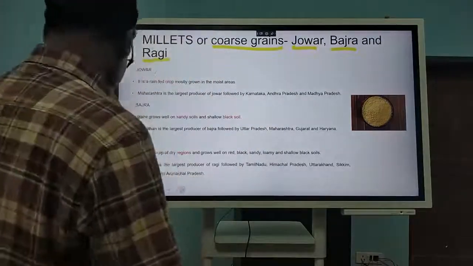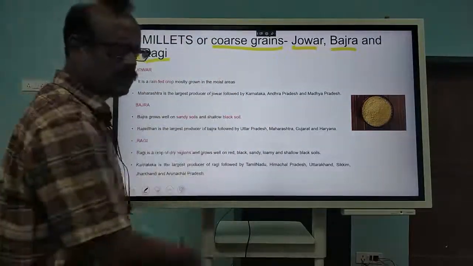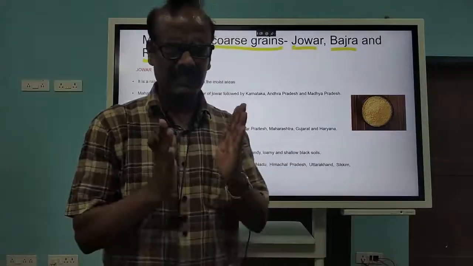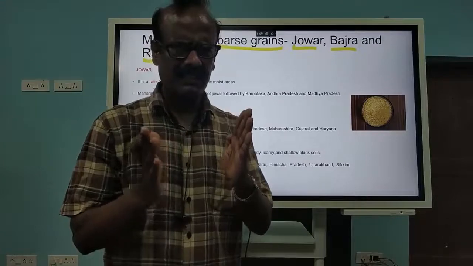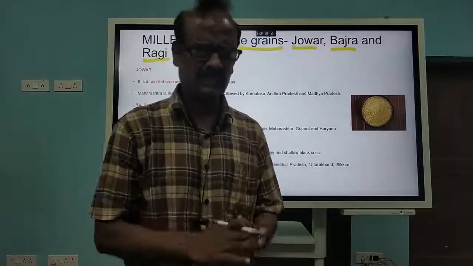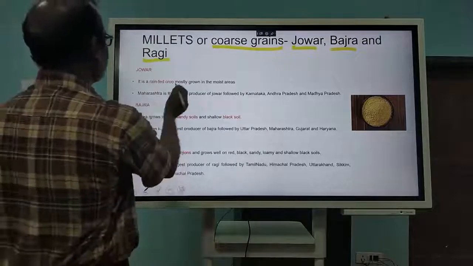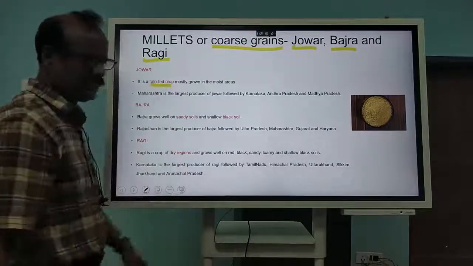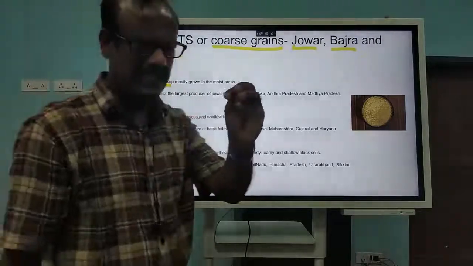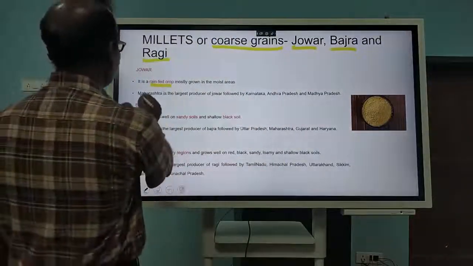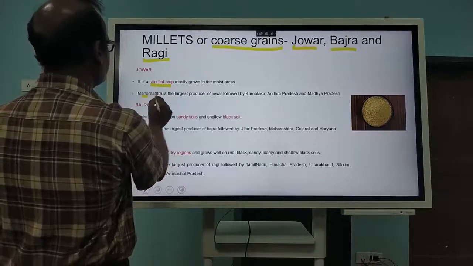Now let us see the first one. It is generally a coarse and dry crop. It is grown in dry areas only, a place where the rainfall is moderate and even less in some cases. So it requires less rainfall. Jowar is a rain-fed crop, that means light rainfall is required, some slight moisture is required. And then Maharashtra is the leading producer.